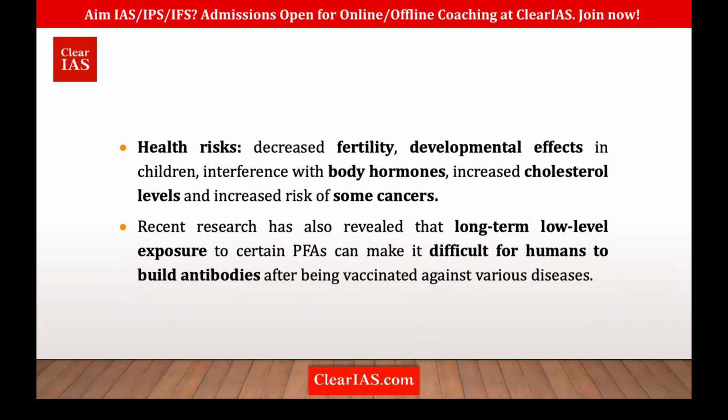What will happen? Your body would not be able to create sufficient antibodies. This is a recent report and research which has revealed it. So these are some of the impacts on human health. Remember, these forever chemicals have a very huge impact on human health.